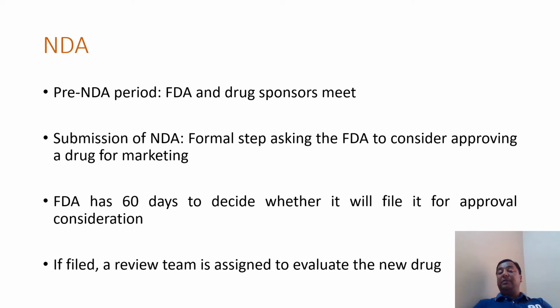Then comes the submission of the NDA, a formal step asking the FDA to consider approving the drug for marketing. The NDA is sent, and the FDA has 60 days to decide whether it will file it for approval consideration or not. If it files, a review team is assigned to evaluate the new drug.